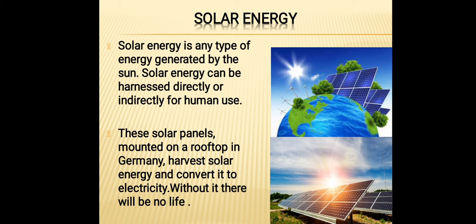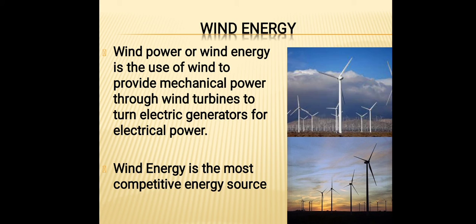Also, see, solar energy is trapped from the sun, which is used in solar cells to produce electricity. So the main aim of solar energy is to produce electricity. Solar energy is basically used in solar heaters, solar cookers, solar dryers, and they are being used for community lighting and traffic signals. Next we have the wind energy. Wind energy is the use of wind to provide mechanical power through wind turbines to turn electric generators for electric power. It is the most competitive energy resource.